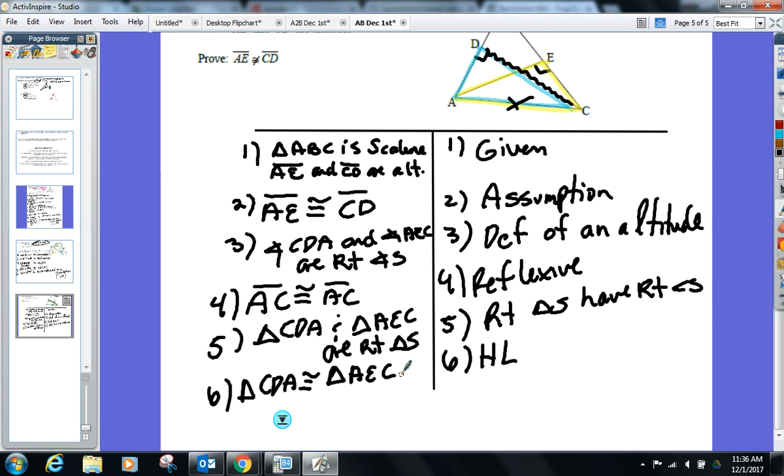We don't have the sides, unfortunately, but we do have, what are those two congruent angles that I need? Don't call it angle A and C, because I'm going to be more specific on your paper. ECA is one of them, yep. So angle ECA congruent to DAC, and that reason's going to be?